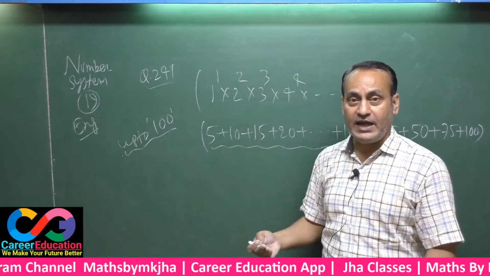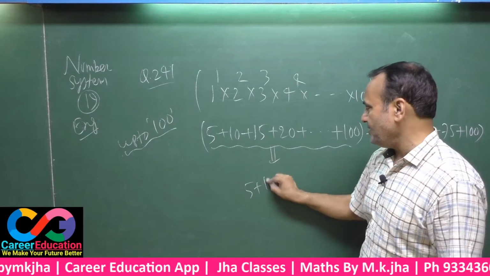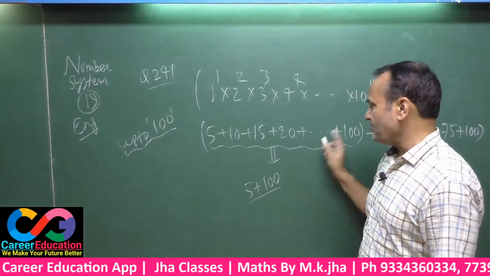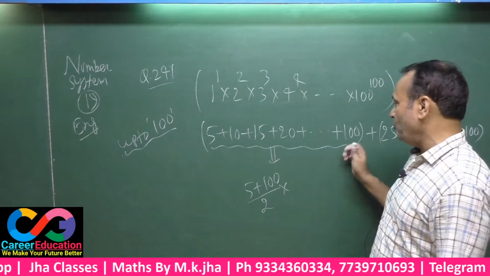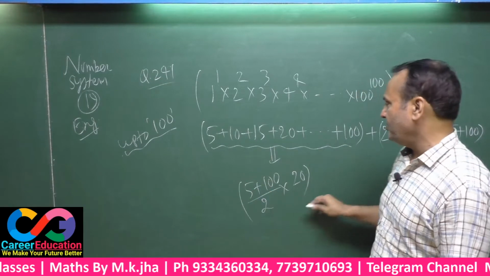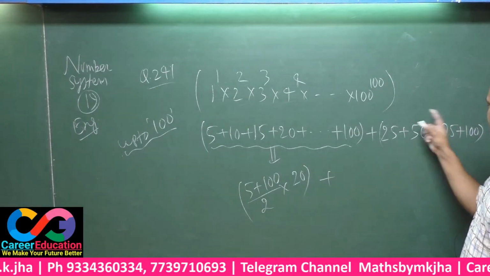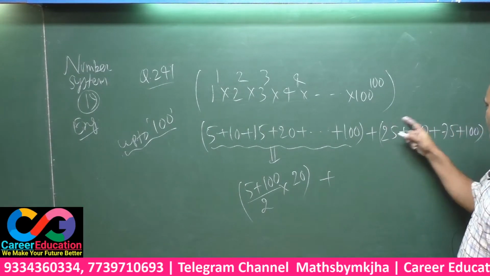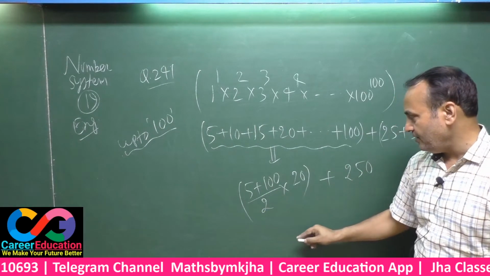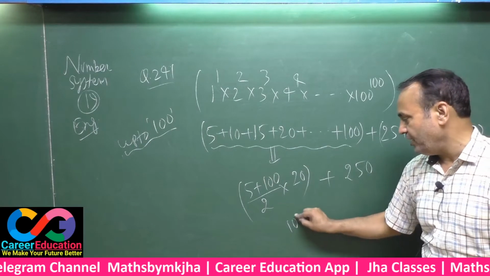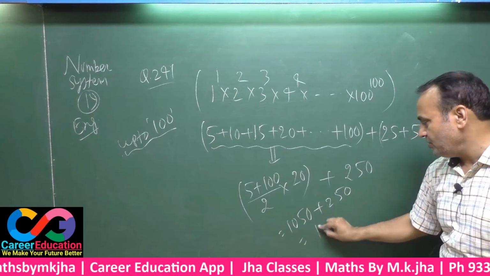The sum total is found like this: 5 plus 100, first number plus last number, by 2, is the average of all these numbers, and from 5, 10, 15 up to 100 there are only 20 numbers. So 105 by 2 times 20 is 1050, plus 250, and after addition this will be 1300.